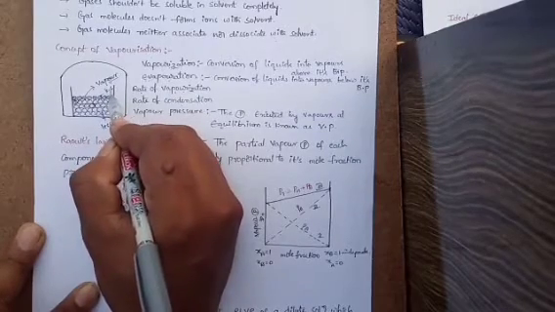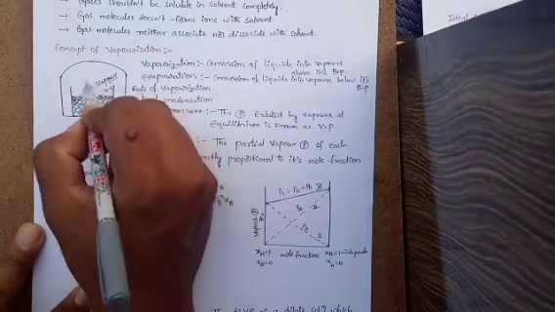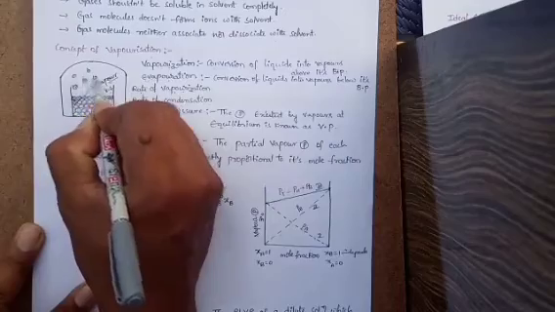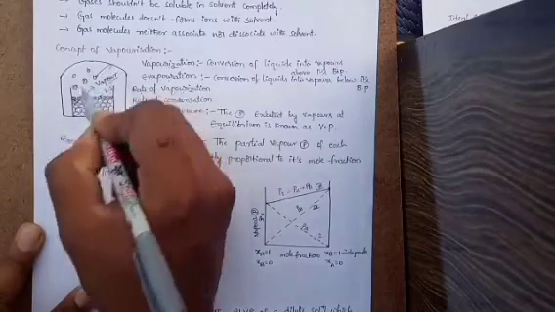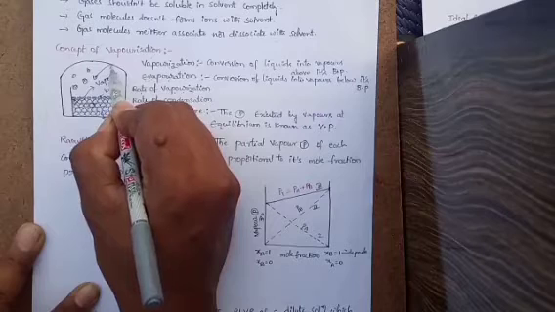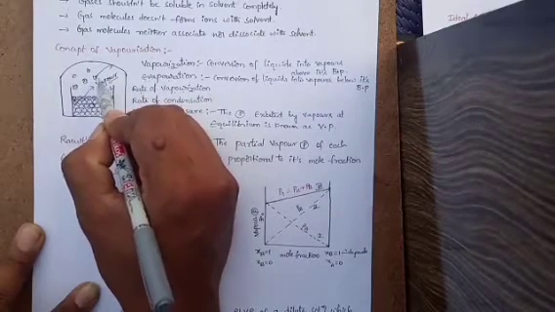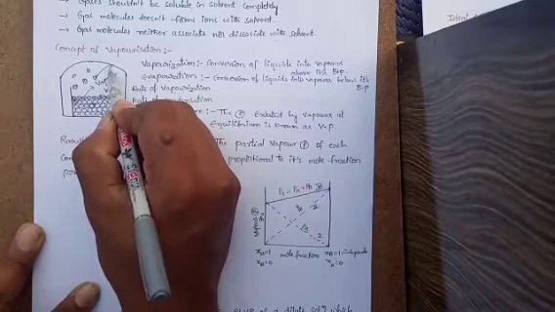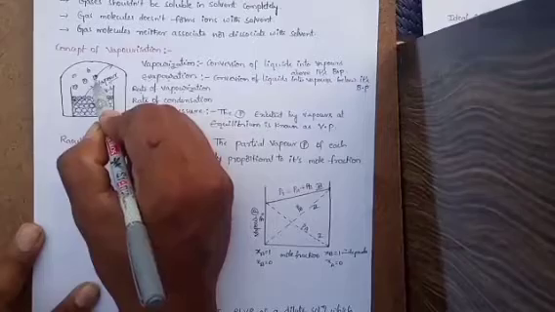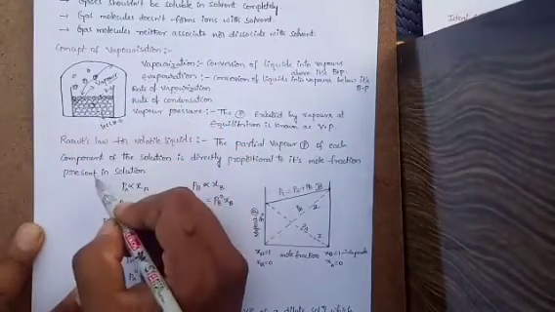These vapors have more kinetic energy. The more kinetic energy containing vapors will collide with the walls of the container. When they collide with the walls of the container, these gas molecules lose energy. As a result, those vapor molecules come towards the surface of the liquid.